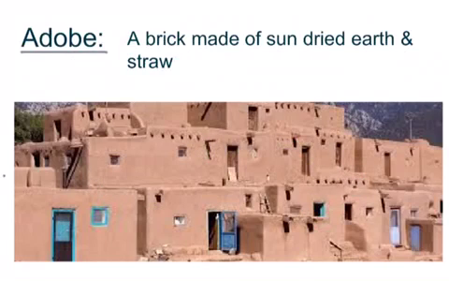Now, many of these types of adobe homes are still used today. You see them a lot in Mexico, down south in Mexico. You see them a lot in New Mexico and in the mountains and basins region of Texas. These houses actually keep cool throughout the summer because of how they are made. Even though it can be scorching hot outside, they keep it cool inside the house. And in the winters, when you warm it up from the inside, it keeps the heat compact inside.